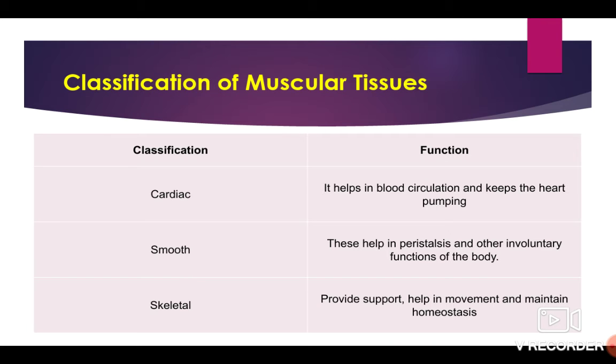Classification of muscular tissue. Cardiac. It helps in blood circulation and keeps the heart pumping. Smooth. These help in peristalsis and other involuntary functions of the body. Skeletal provide support, help movement and maintain homeostasis.